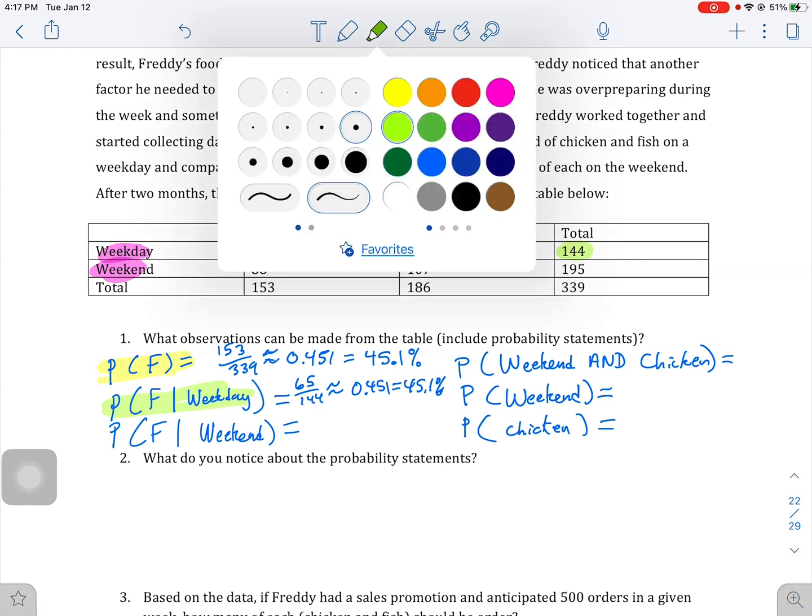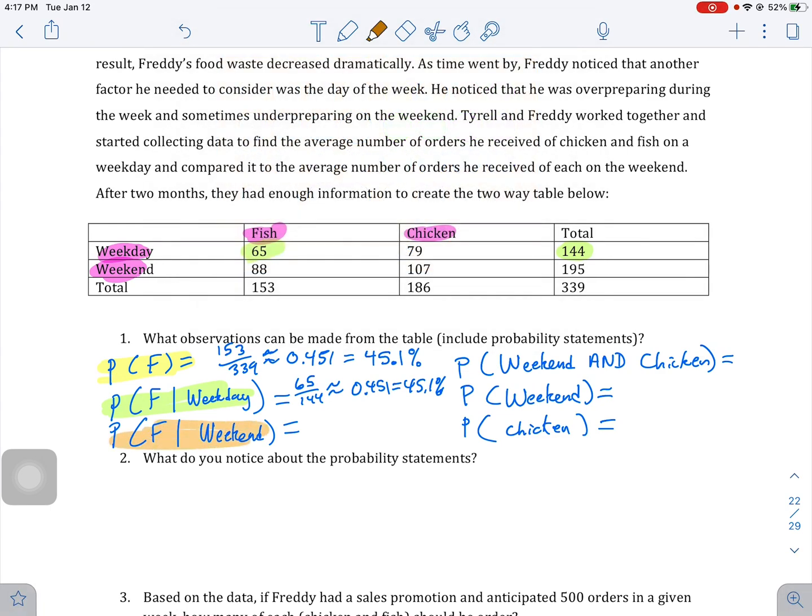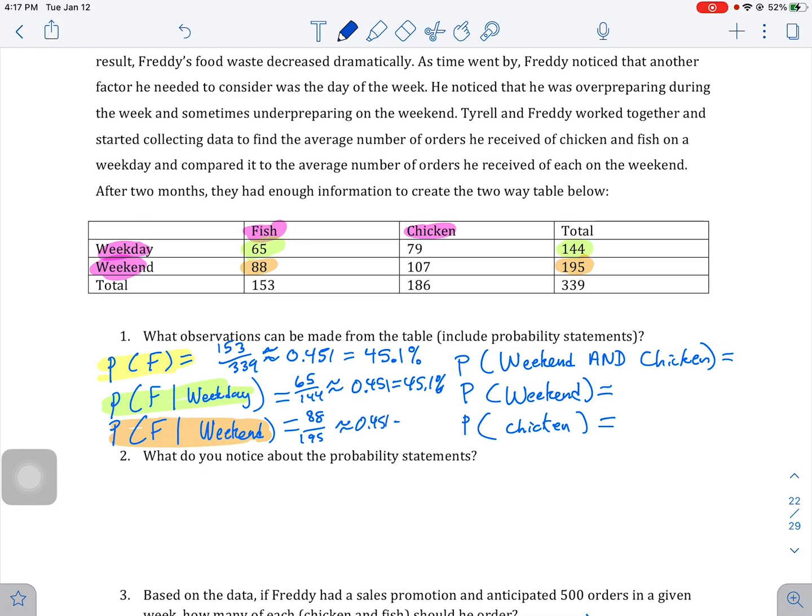We could do one more, why not, right? So in this case, what is the probability of fish if it's a weekend? Or we might say, if it's the same on a weekday and it's the same overall, it's probably going to be the same on the weekend. But anyway, let's take a look. On a weekend, we're looking at a total of 195. There's 88 fish. So we're going to do 88 divided by 195. And there it is, approximately 0.451, which is 45.1%.